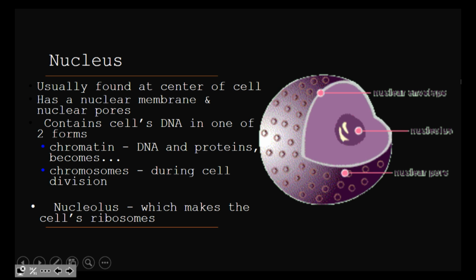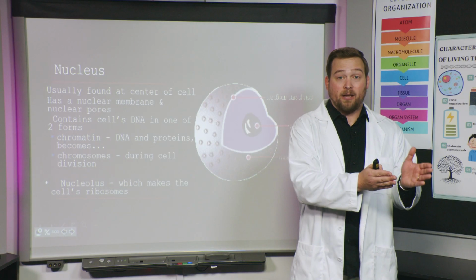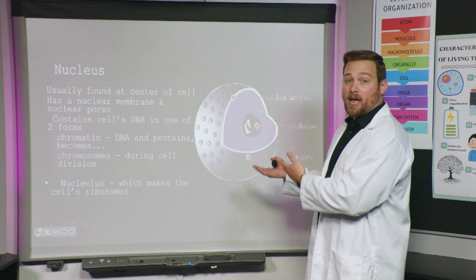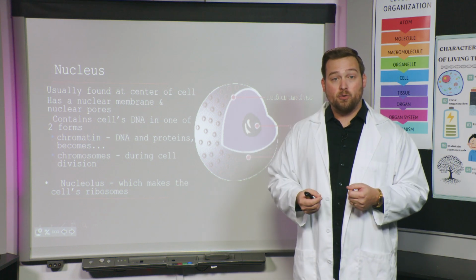Okay, so let's talk about that nucleus in a little bit more detail. Remember, this is the big difference between prokaryotic cells and eukaryotic cells. Remember, it's right in the name. That word karyo means kernel or nucleus. So the whole division is, does the cell have a nucleus or does it not have a nucleus? If it does have a nucleus, this is kind of what a nucleus looks like, then it's a eukaryotic cell, and you are a eukaryote.